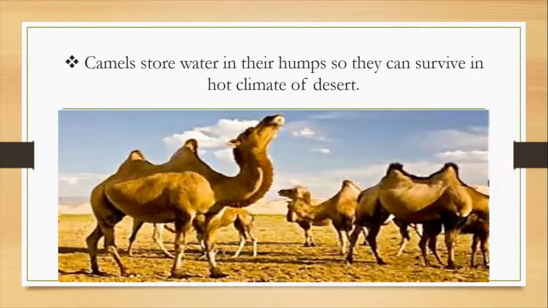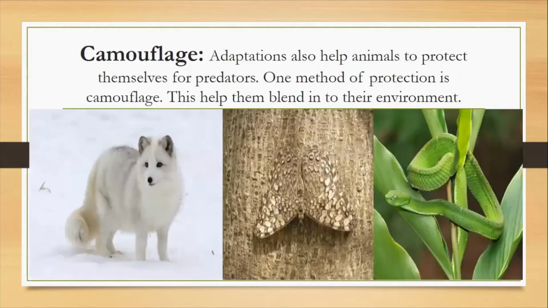Camels store water in their humps so they can survive in the hot climate of the desert. As you all know, camels live in very dry conditions. They can survive in the desert where it is very hot at daytime and very cold at night. Camels have humps. They store water and they store their food in their humps. And in drought, they use the energy from the stored food and from the stored water. In this way, they survive in their habitat.